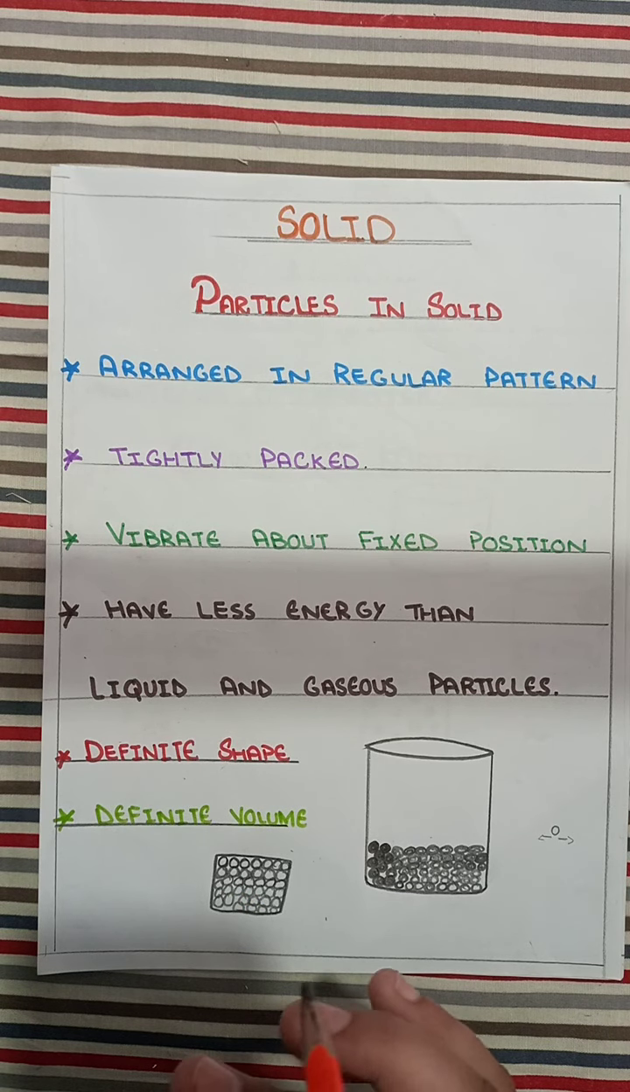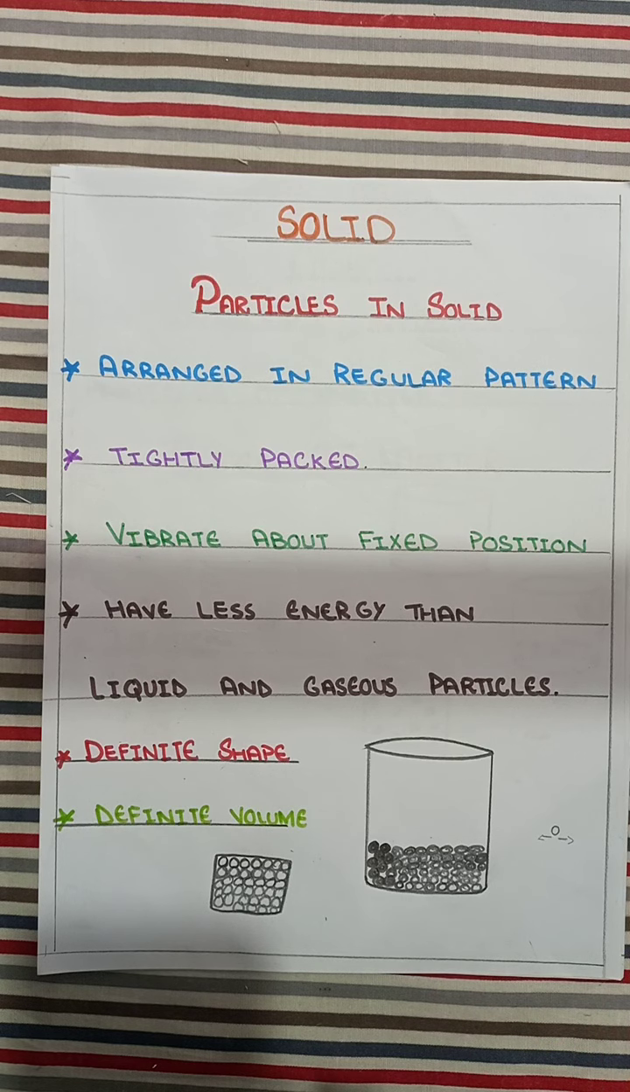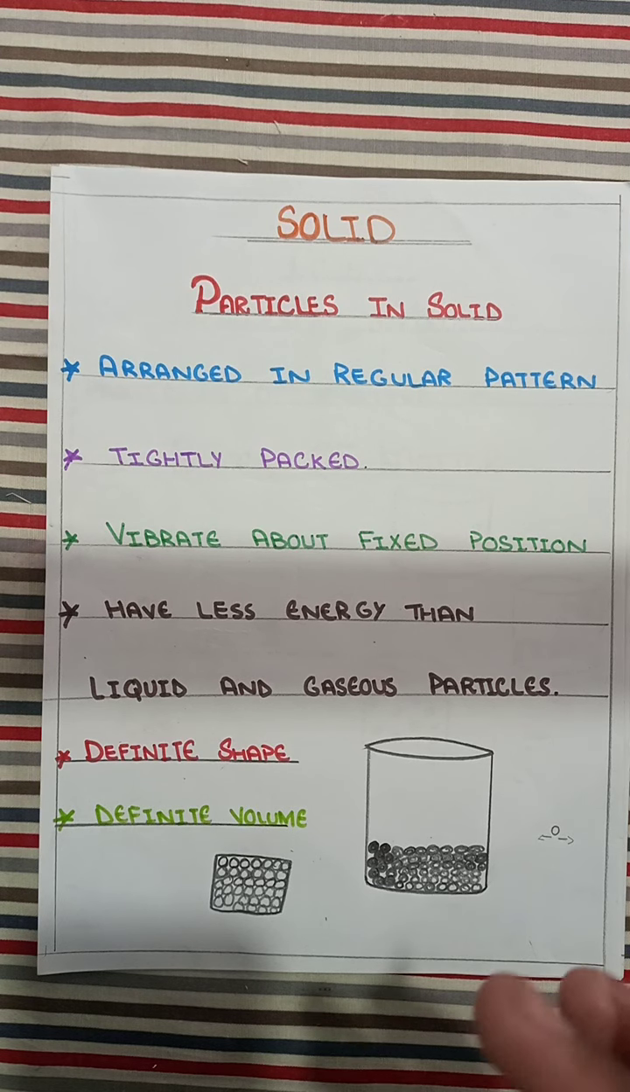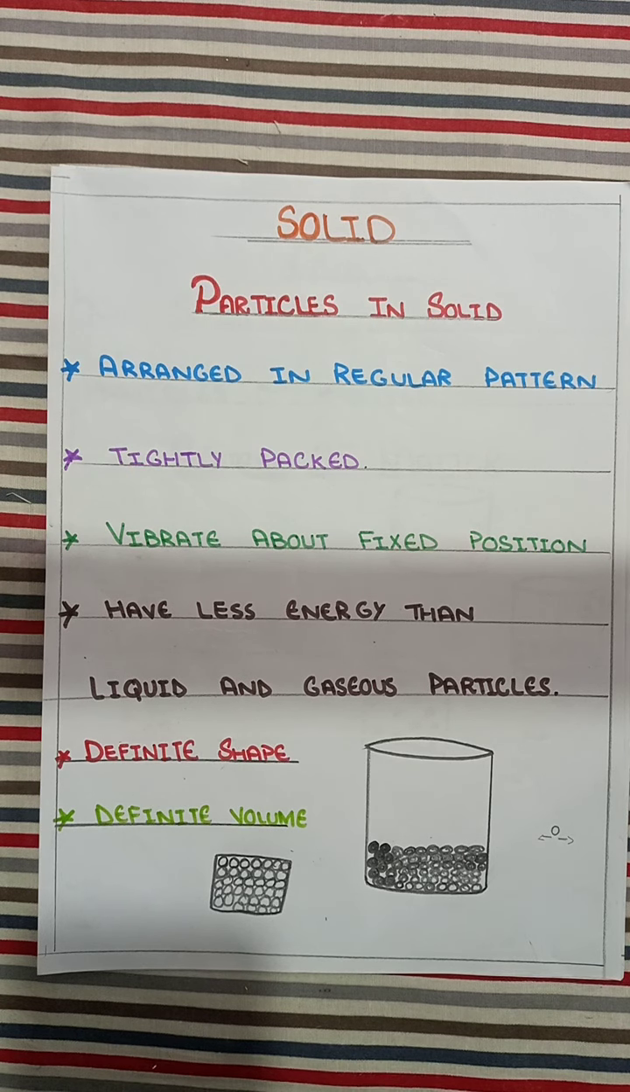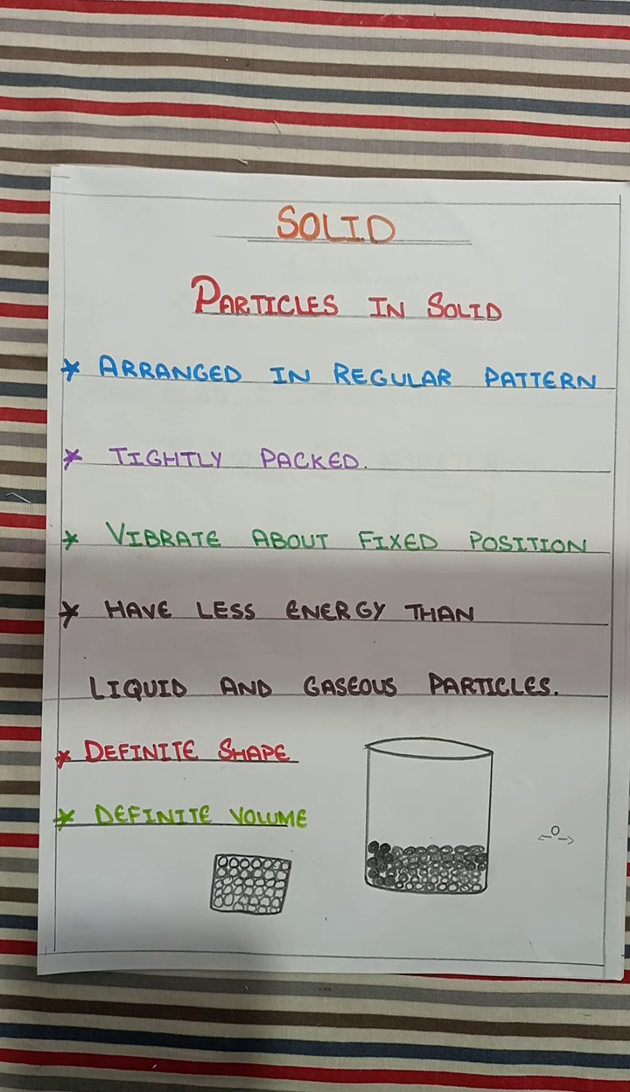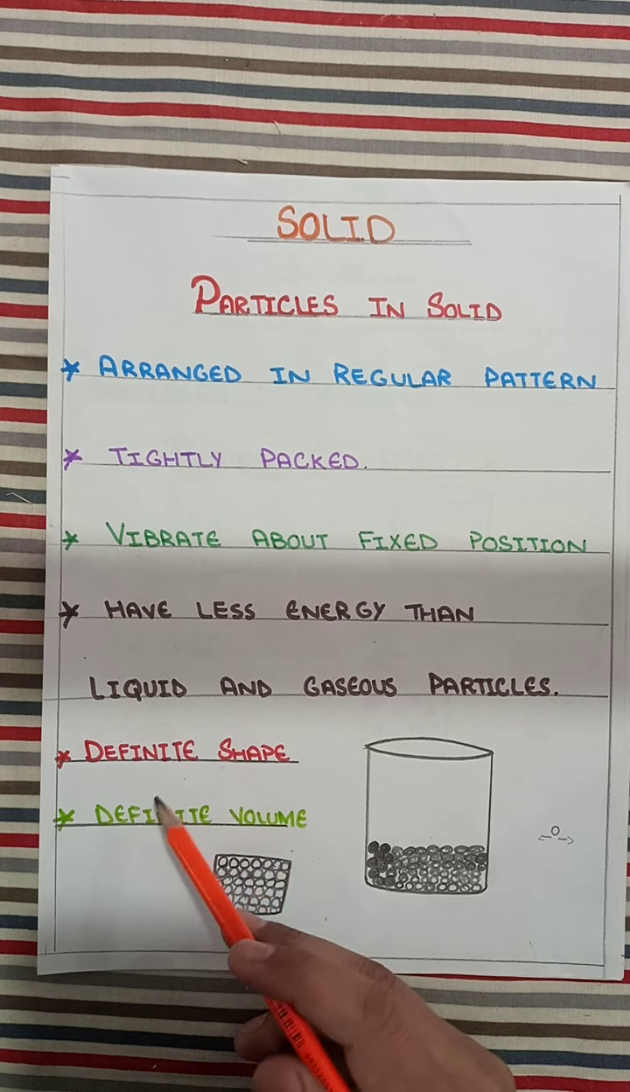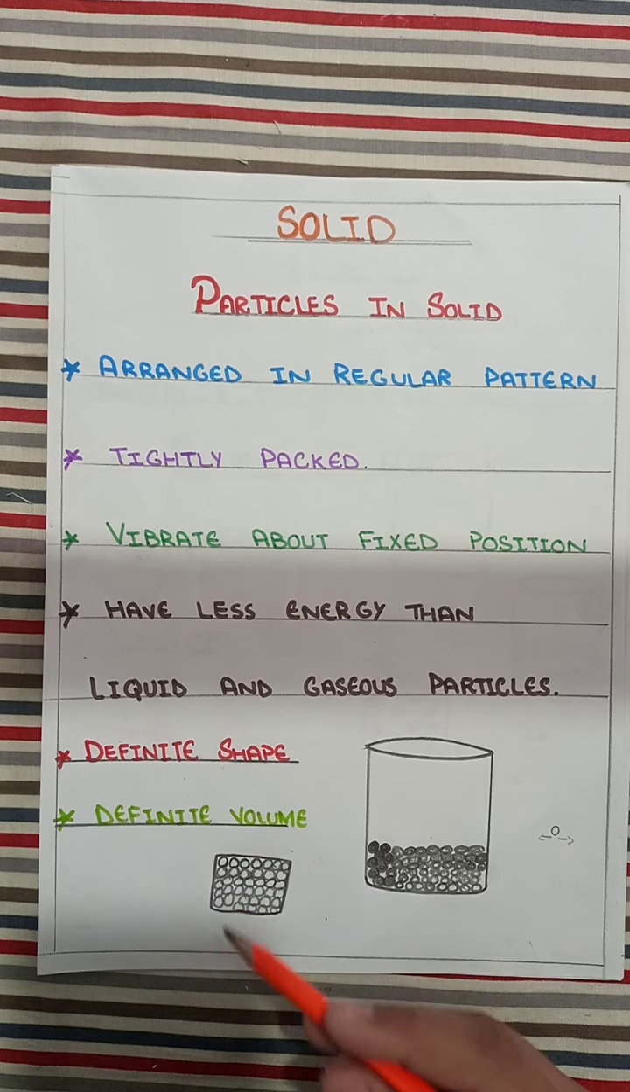Why? Because the particles are very tightly packed with each other, they have a great force of attraction and cannot move freely. So solid particles have less energy than liquid and gaseous particles, and solids have a definite shape. Definite shape means that a solid can never change its shape. Whenever we place these substances, they cannot change their shape.